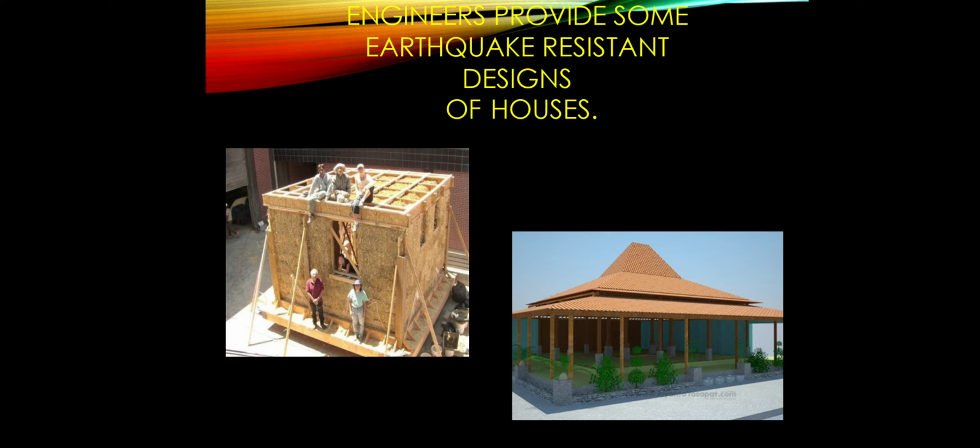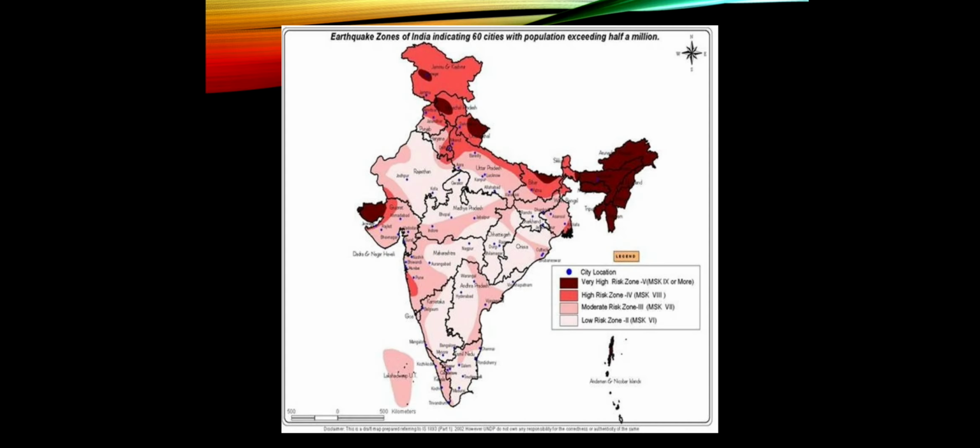That is to build houses of very light material, like in the image you can see the wooden house. Because if a wooden house falls down, it will not cause much harm to people. That is why lighter houses are used. The next one is, in this image you can see the dark areas. The dark areas are very high risk zones, and the lighter colored areas are very low risk zones. So these are the earthquake zones of India, indicating 60 cities with population exceeding 500,000.